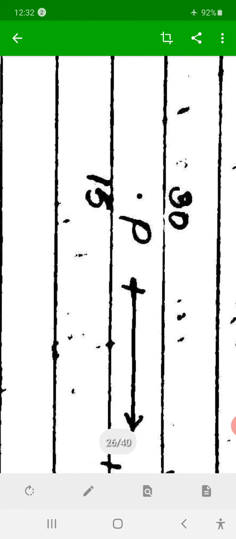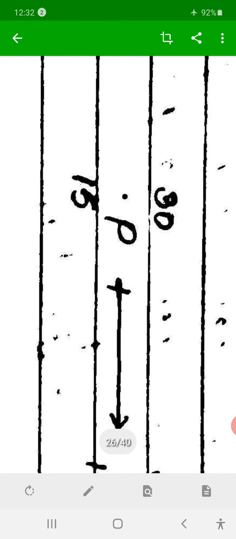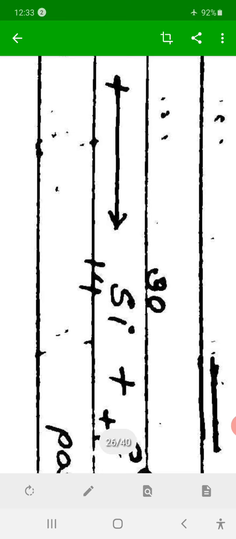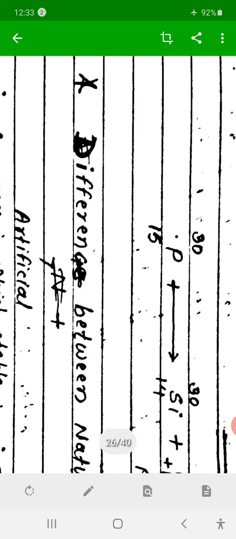In silicon 14 30, it is 14 plus 16. So the proton number decreases by 1, but the neutron number increases by 1.